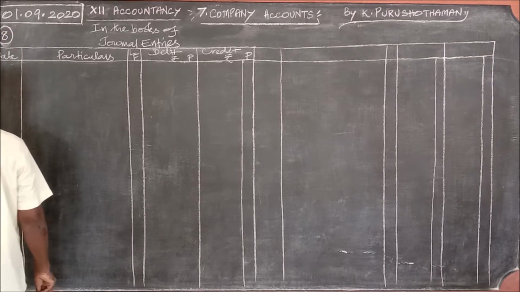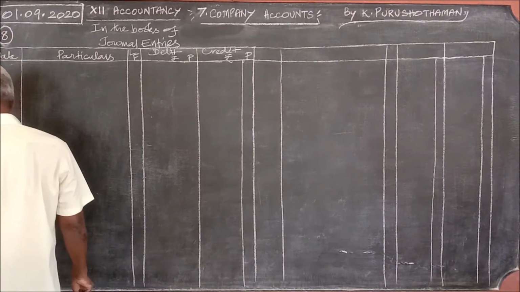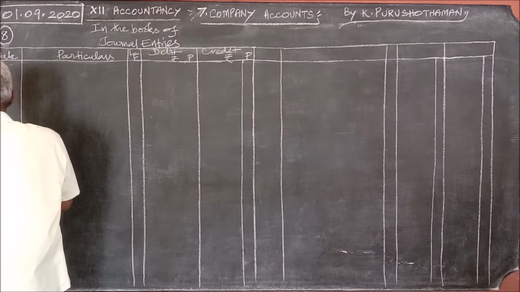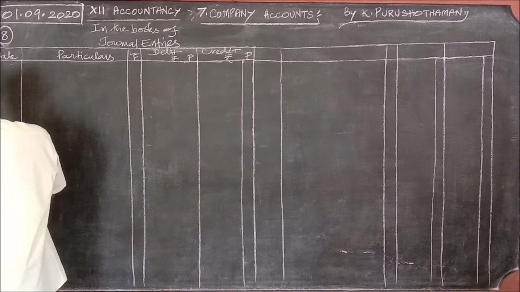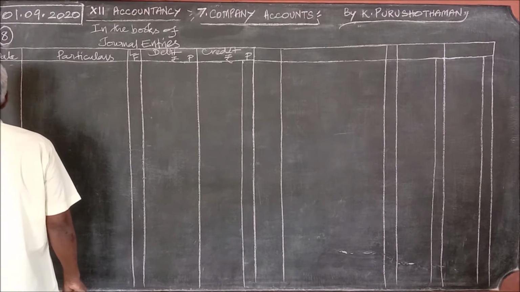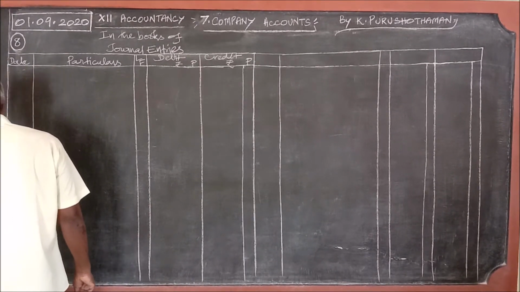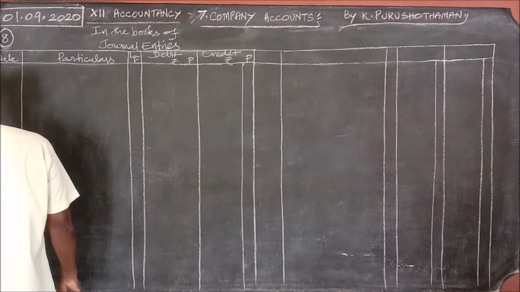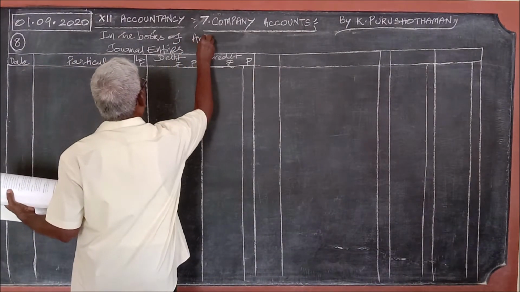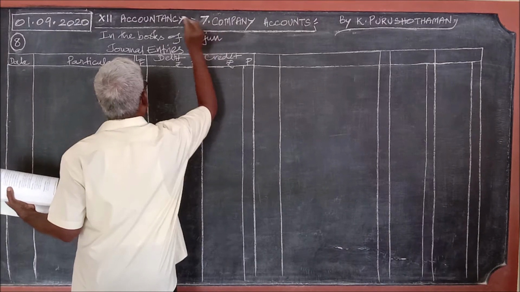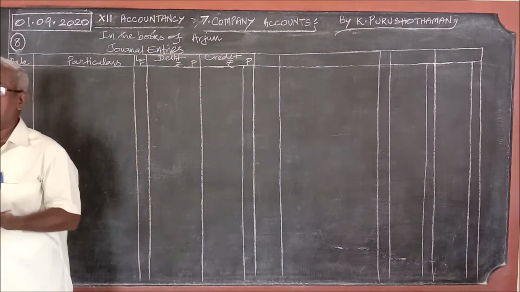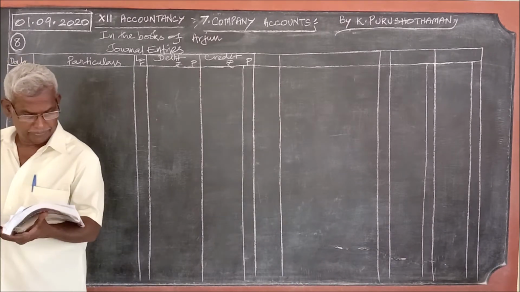Question number 8 now. In this problem number 8, another important term is introduced. I shall explain it. Later we shall pass on to answering the problem. In the books of Arjun, journal entries. Good.